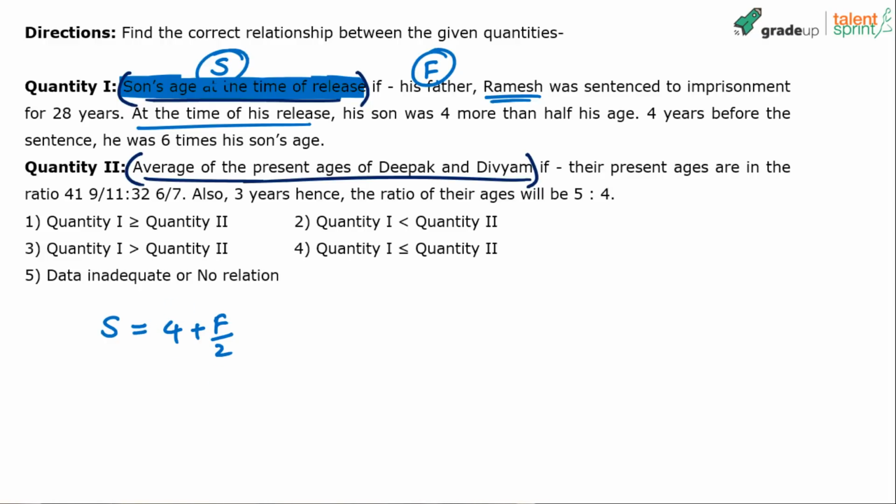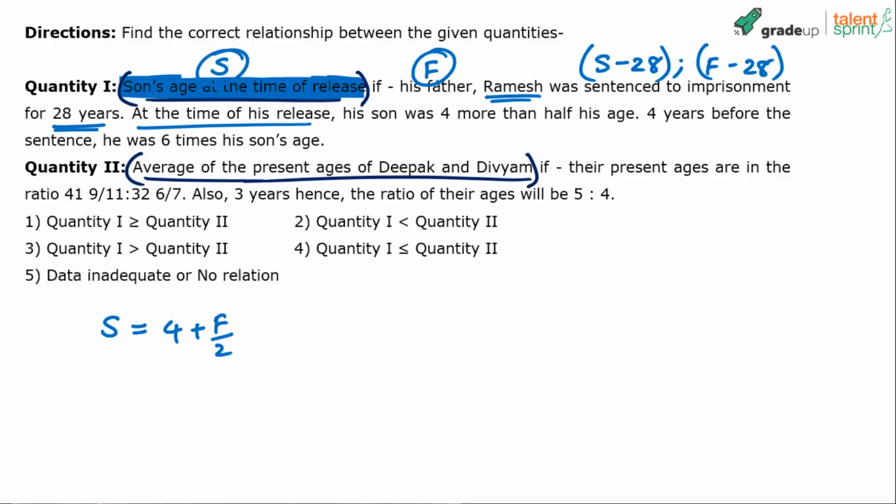We have considered the ages at the time of release to be S and F respectively. Now understand, if the ages at the time of release are S and F, what were the ages when he was sentenced to jail? See, he was sentenced for how many years? 28 years. That means on the day of release, ages are S and F. When the father was sent to jail, their ages were S minus 28 and F minus 28 respectively. Yes or no? S minus 28 and F minus 28. Because exactly 28 years ago, his father was sent to jail. Because total imprisonment was for 28 years. Now remember this point, S minus 28 and F minus 28.